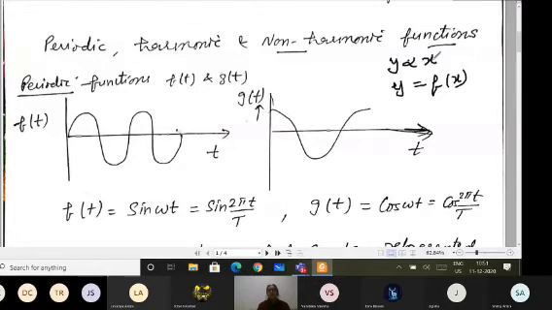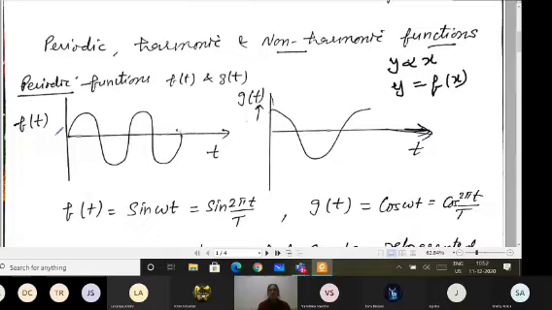Because if x will vary, then y will vary accordingly. If y is dependent upon x, I can say y is a function of x. Similarly, I can write the periodic function. Like here I have shown you the graph. This is simply the sine theta graph. It means, if time is varying, I'm getting the graph like this.